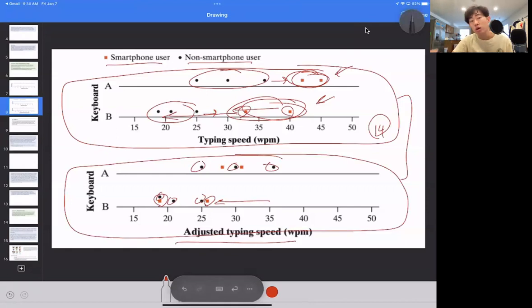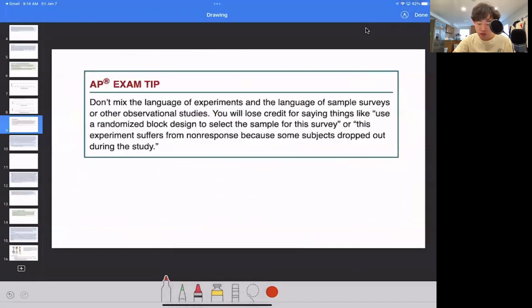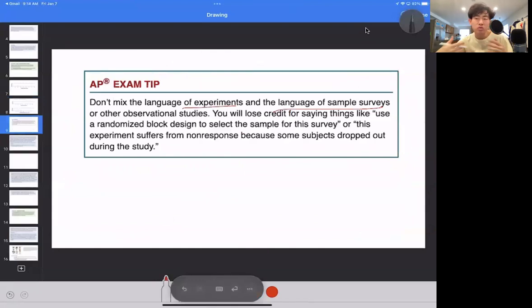Usually what they'll ask you is, hey, design a block randomized experiment. Here is a tip: don't mix the language of experiments and the language of sample surveys or other observational studies. You will lose credit. For example, "Use a randomized block design to select a sample for the survey," or "This experiment suffers from non-response because some subjects dropped out during the study." The language of experiments and the language of samples and surveys are different. That is just one thing I'm putting out there, but we'll talk about it when we actually do the questions here.